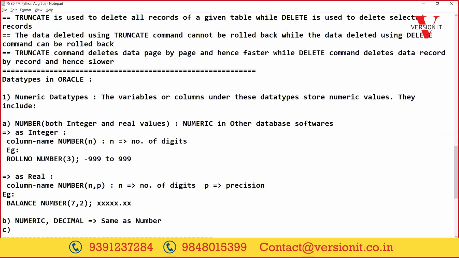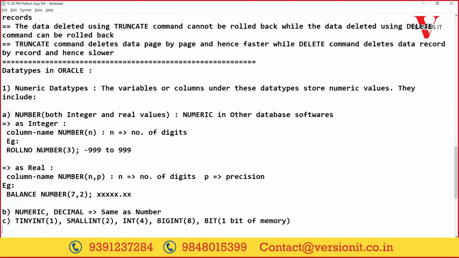Particularly to store integers, we have the data types like tiny int, which uses 1 byte of memory, small int, which uses 2 bytes, int, 4 bytes, and big int, 8 bytes of memory. And these also we can use. Even they have provided bit. Bit means it uses 1 bit of memory.